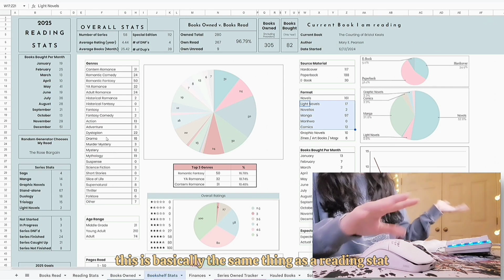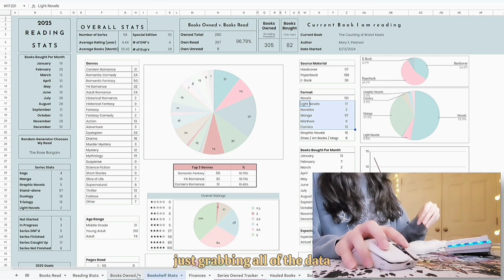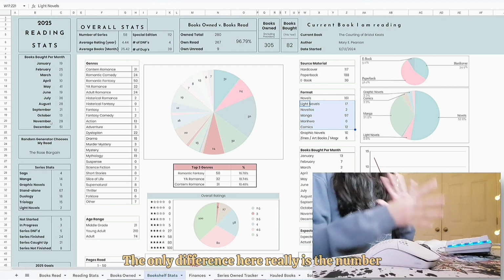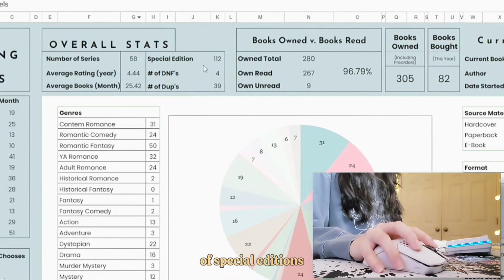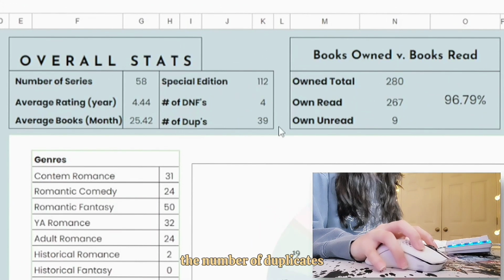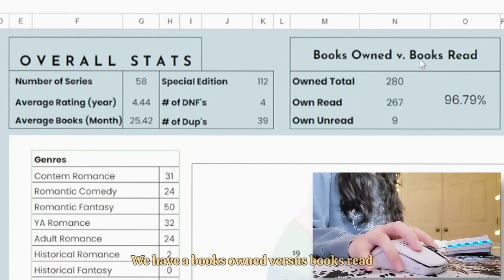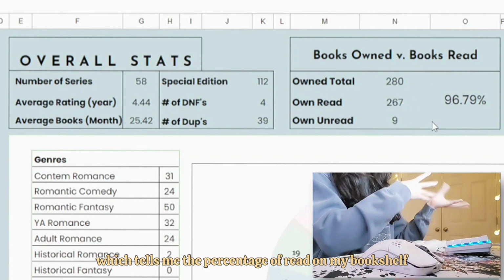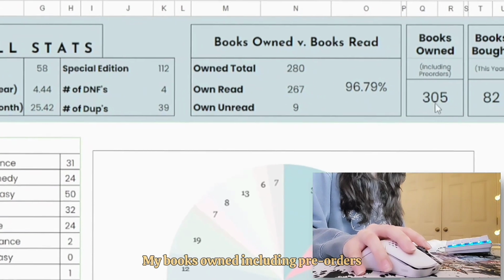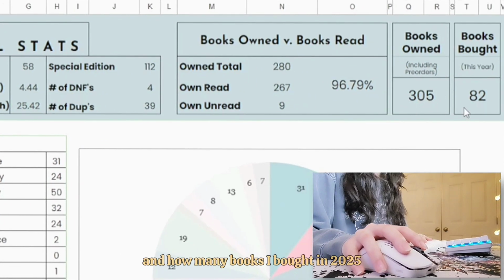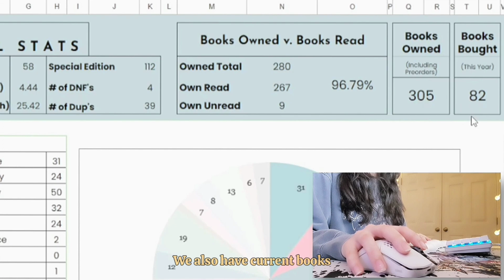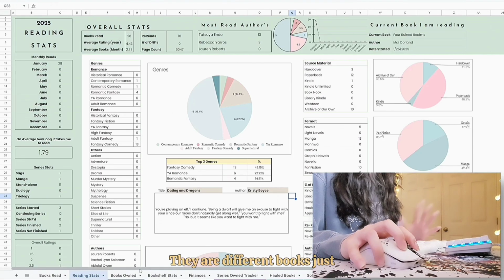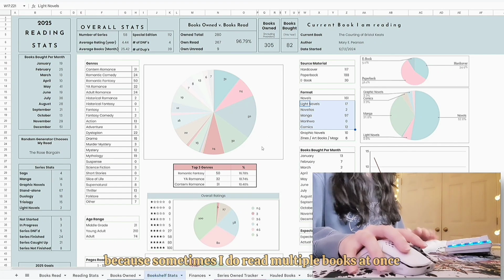This is basically the same thing as a reading stat, just grabbing all of the data from books owned. The only difference here really is the number of special editions and the number of duplicates. We have books owned versus books read, which tells me the percentage of read on my bookshelf, my books owned including pre-orders, because I do pre-order books, and how many books I bought in 2025. We also have current books that I'm reading right here. They are different books just because sometimes I do read multiple books at once.